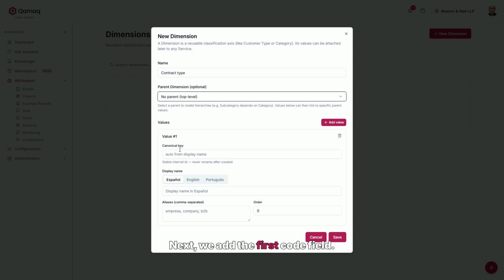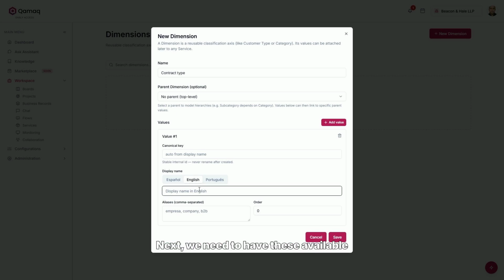Next, we add the first code field. We intentionally leave it empty. It's generated automatically when you save. Based on the name, the code becomes the value's internal identity, and the screen itself warns you that it can never be changed. You can rename what's displayed, but the code remains the same, ensuring that anything already classified doesn't break. Below that is the display name, the label people actually see, and you can have it in several languages.